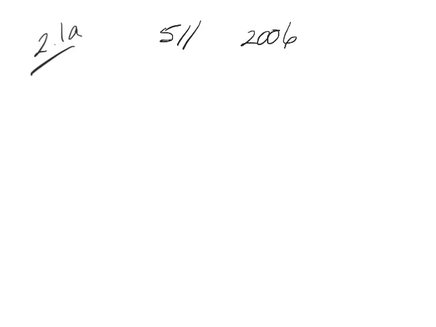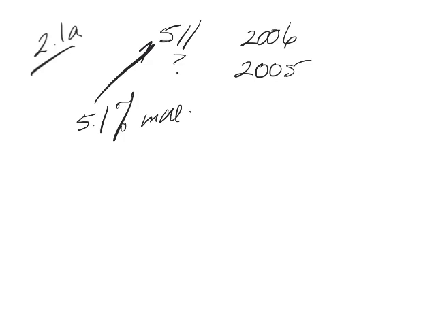So what we've got here is looking at an increase rather than a decrease or something like that. So what they're wanting to know is how much was spent dining out in 2005. And all they tell you is this number here was a 5.1% increase.